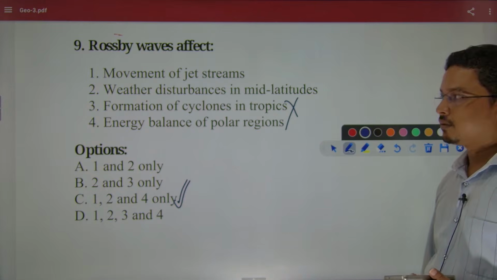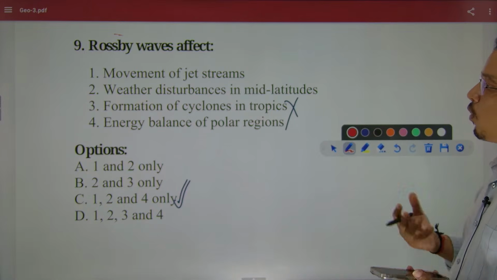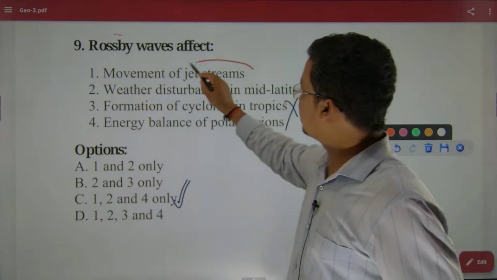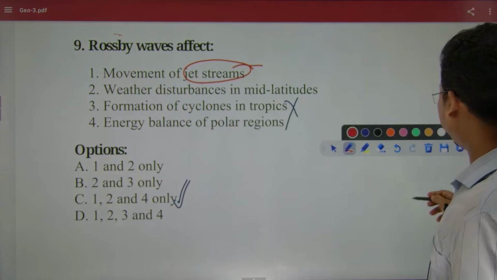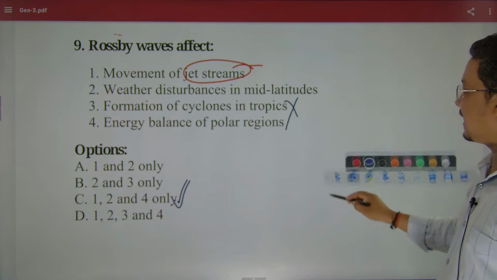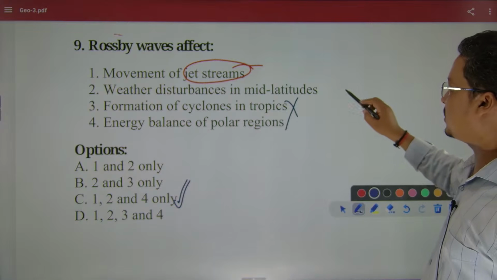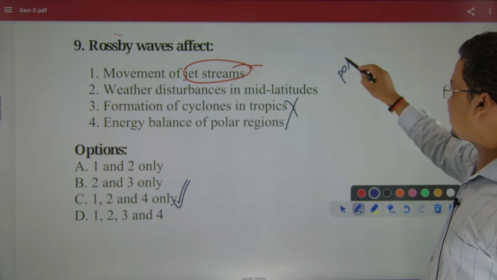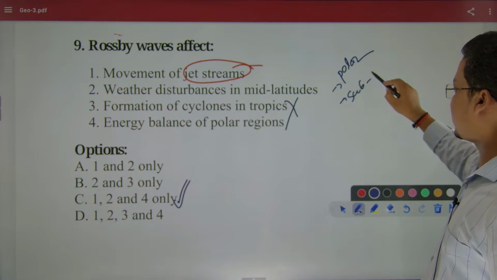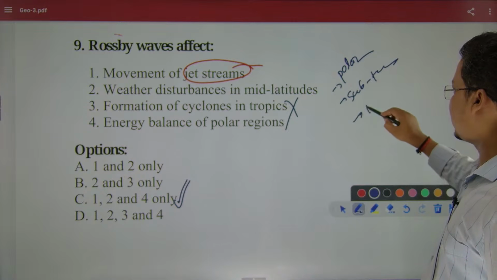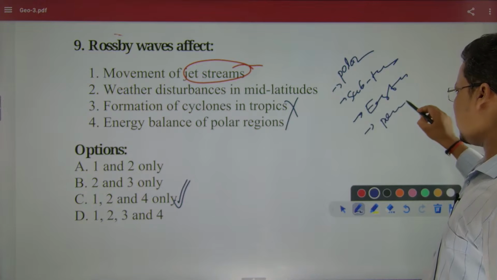Right? And the Rossby waves, will all jet streams be Rossby waves? No. Only when your jet stream starts meandering would it be called a Rossby wave. Pay attention. There are four types of jet streams: one is your polar jet stream, one is your subtropical jet stream, one is your easterly jet stream, and another one is the polar night jet stream.